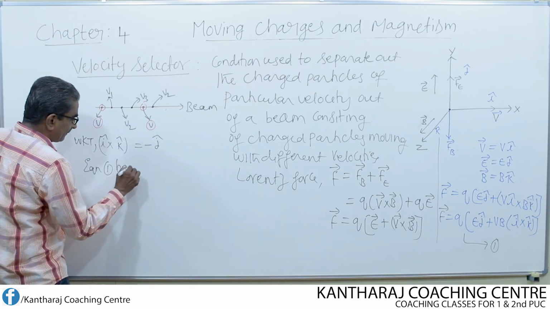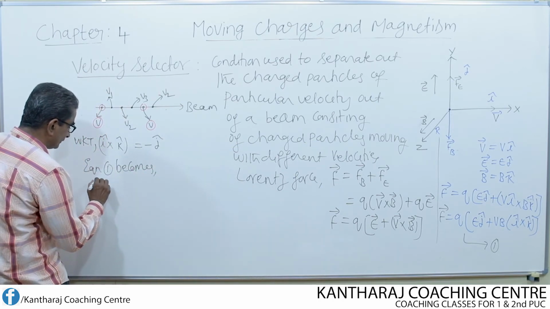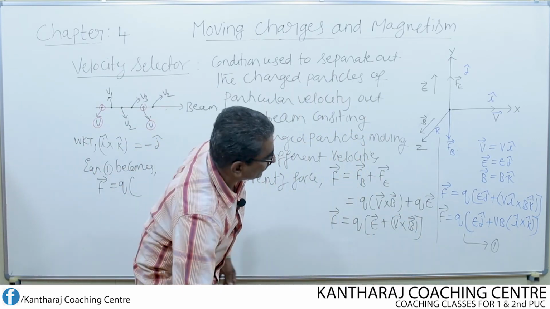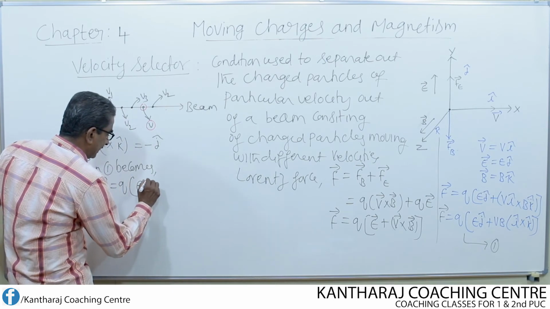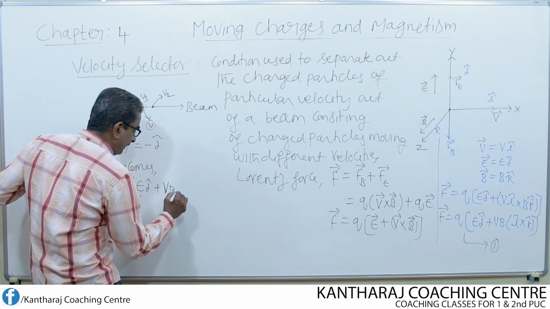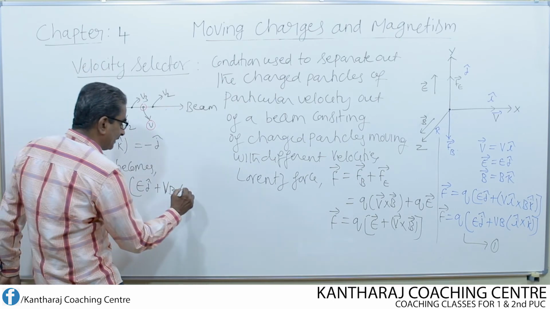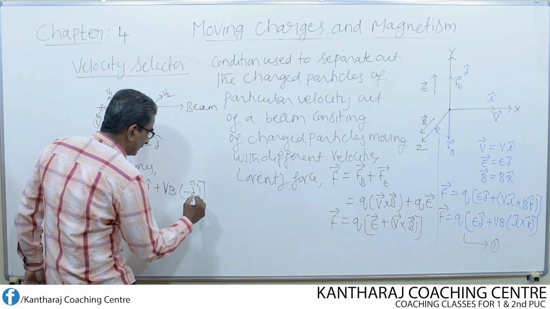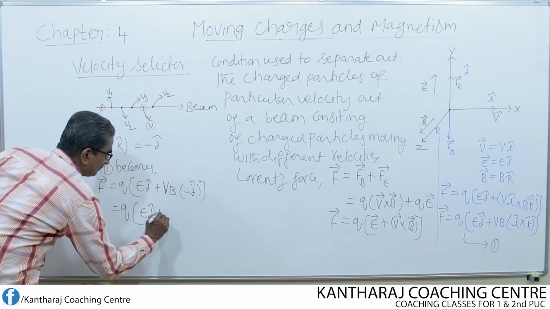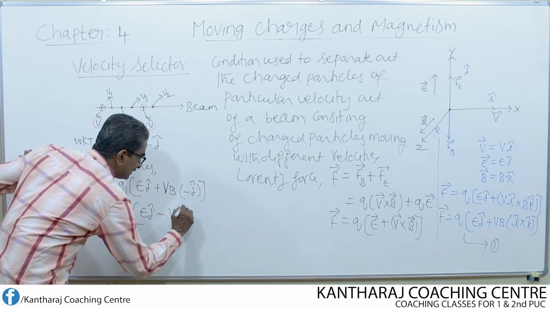Equation 1 becomes F equal to Q into E into j cap plus VB, then what is i cap cross k cap? i cap cross k cap is minus j cap. Okay, so this is equal to Q into E into j cap plus into minus, it is minus VB into j cap.